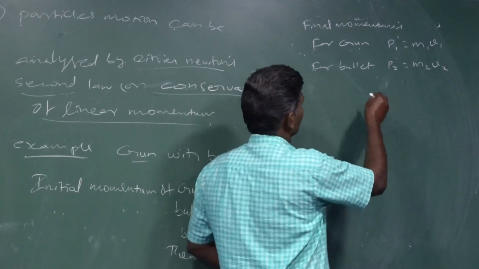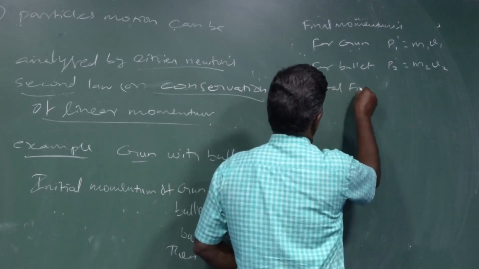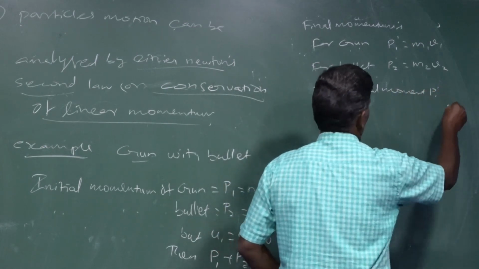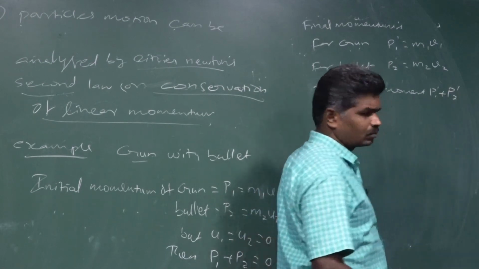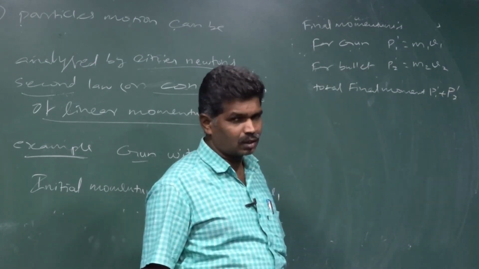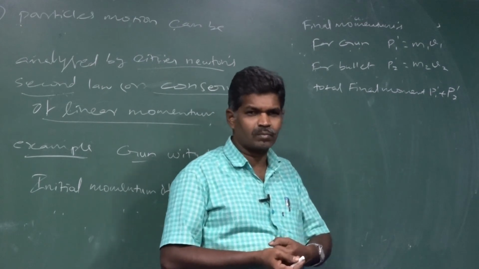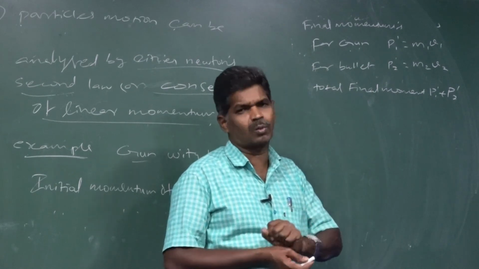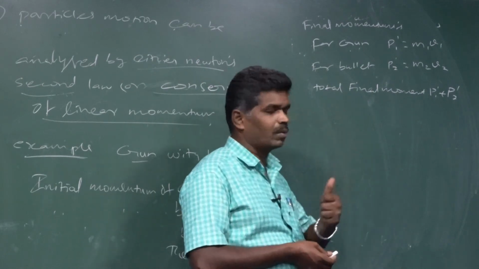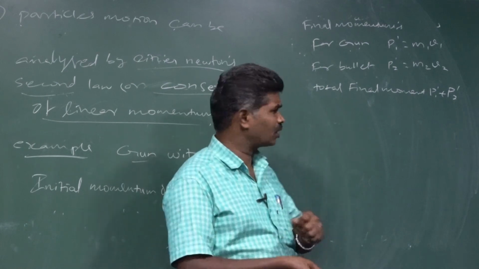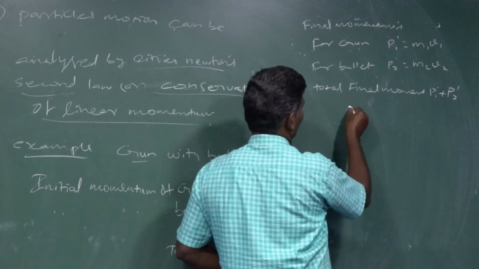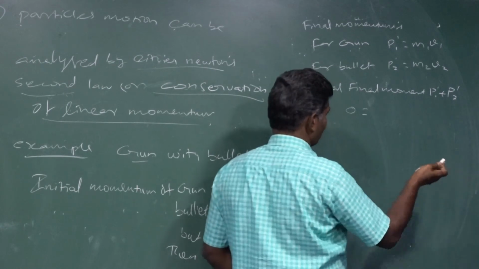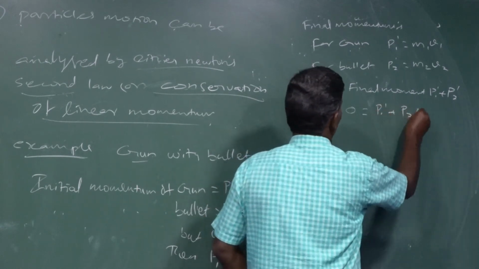So the total final momentum P1 prime plus P2 prime has some value. But according to the law of conservation of linear momentum, the total initial momentum, P1 plus P2, is 0, and it equals the total final momentum, P1 prime plus P2 prime.